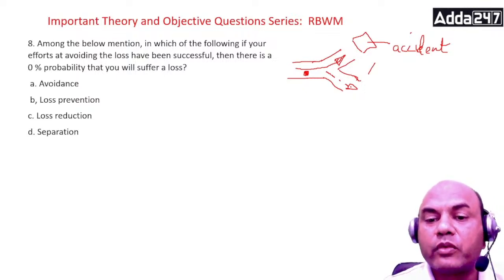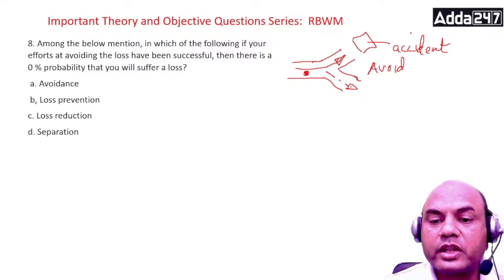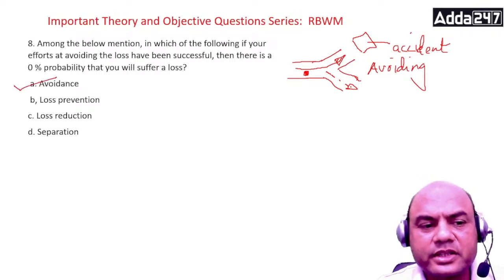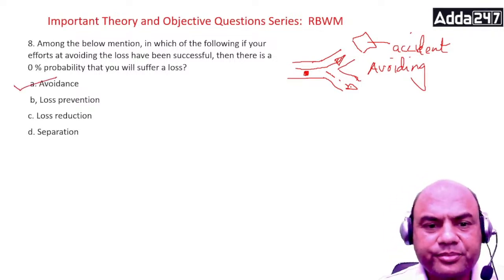So what are you doing? You are avoiding it. So whenever you are avoiding any risk, there is a 0% probability that the risk will affect you. So the answer is avoidance. Okay, next one.